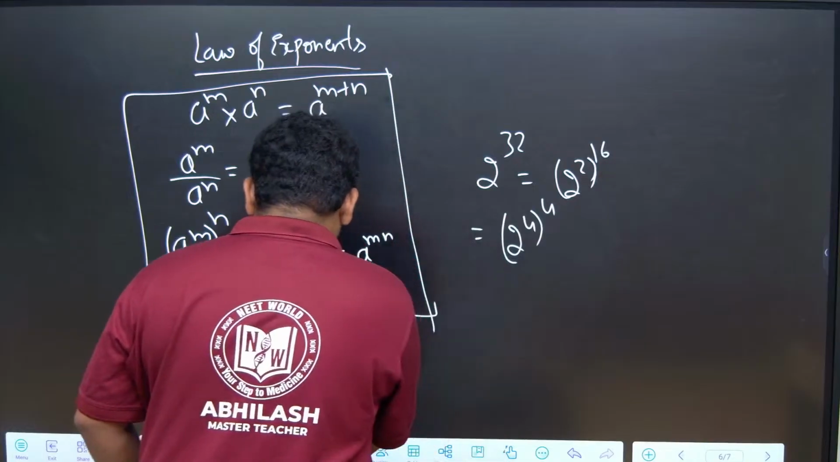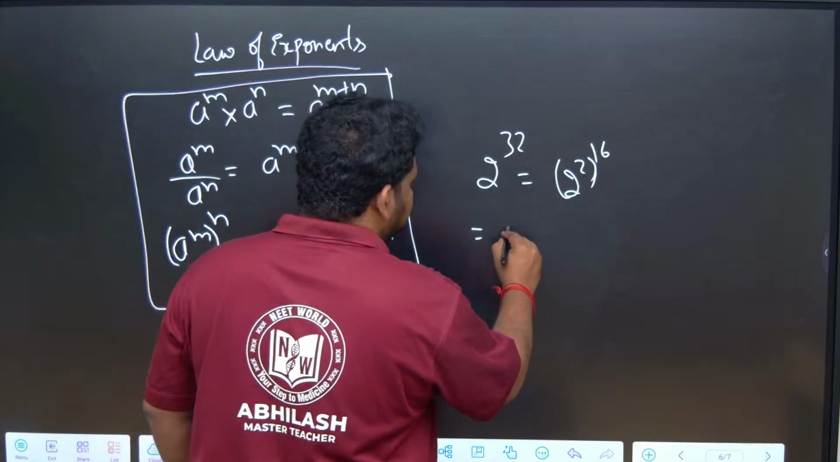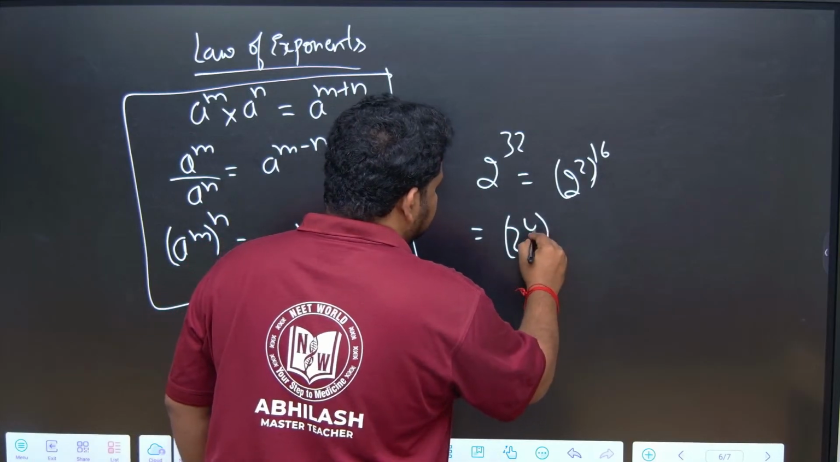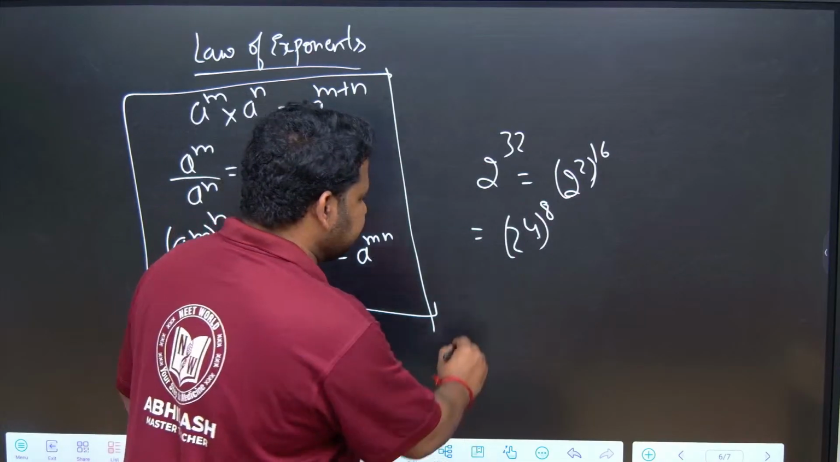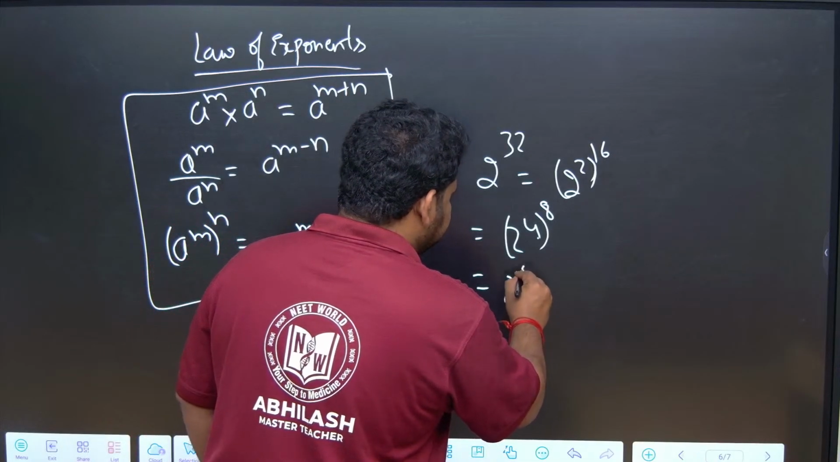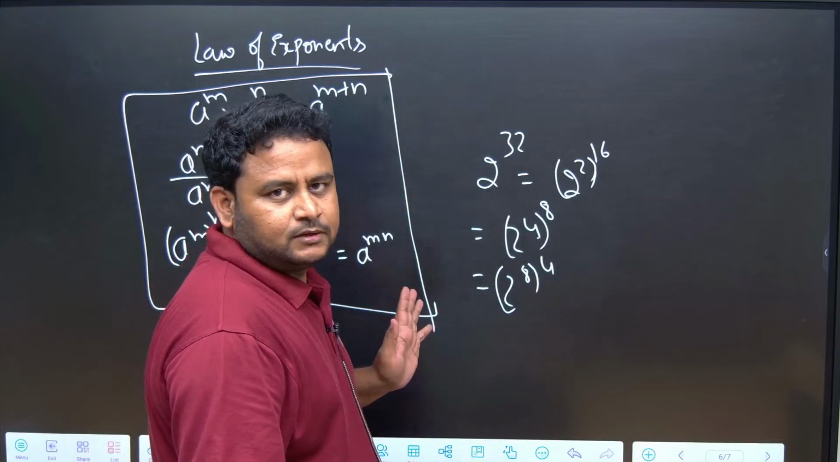Actually, this is not the thing. Let us write it like this: 2 to the power of 4 into 8. Or I can write it as 2 to the power of 8 into 4. Further, if I write it like this, we can split it.